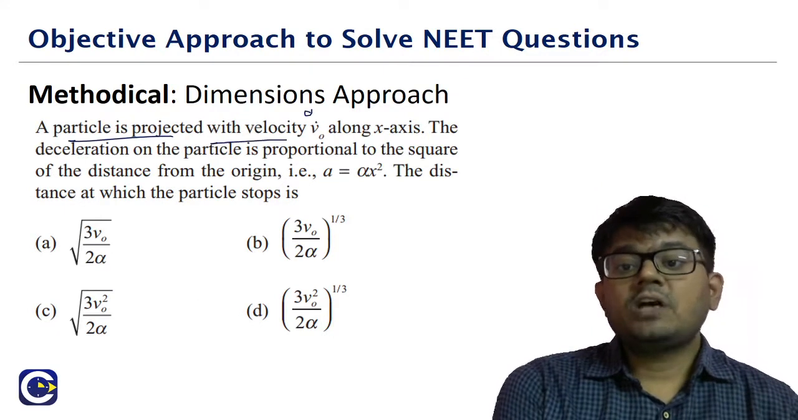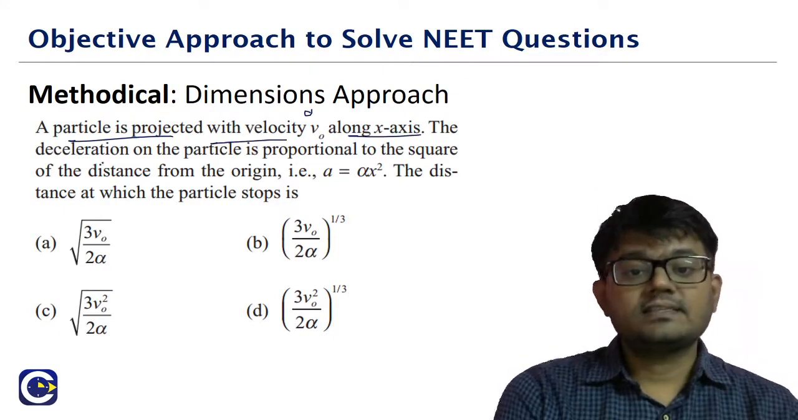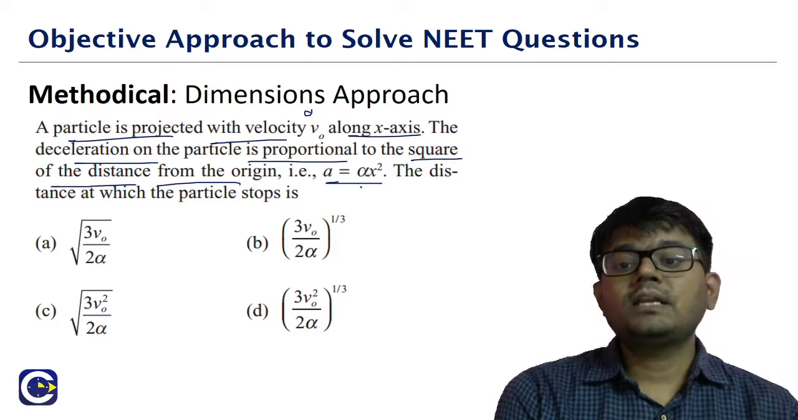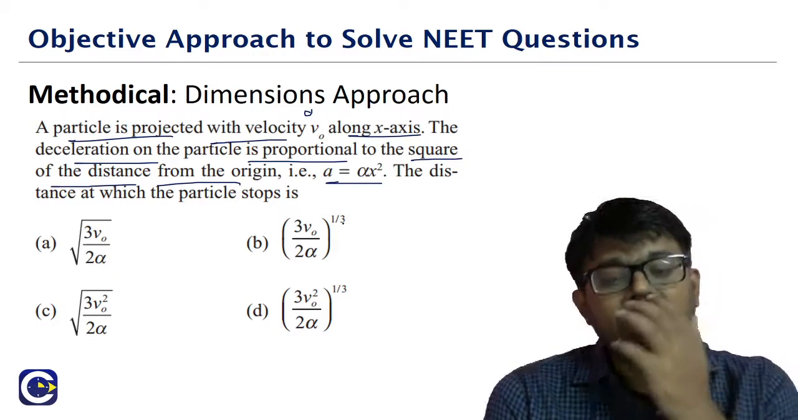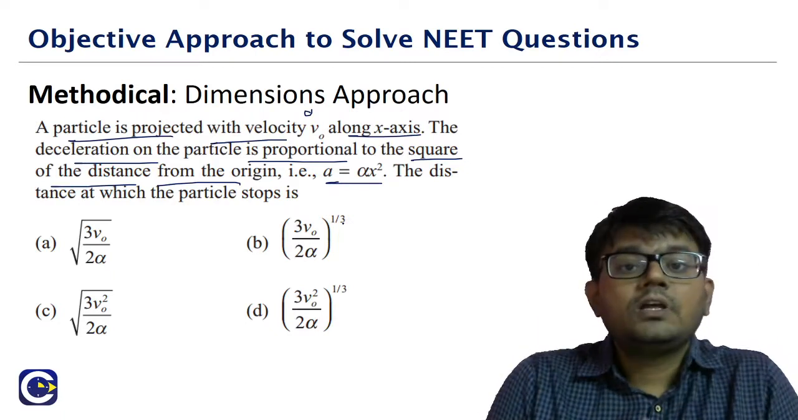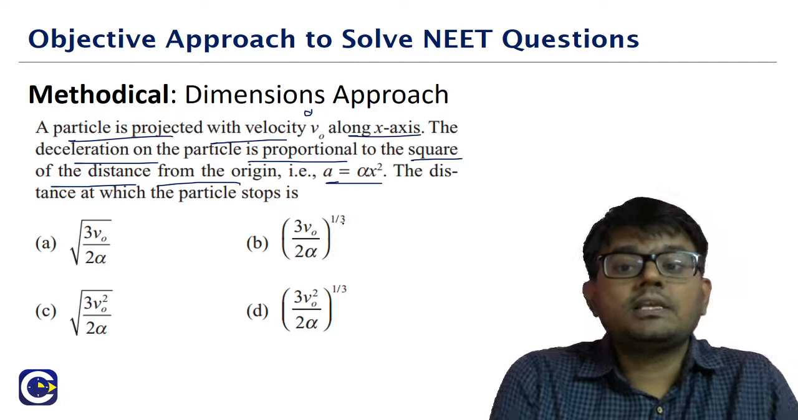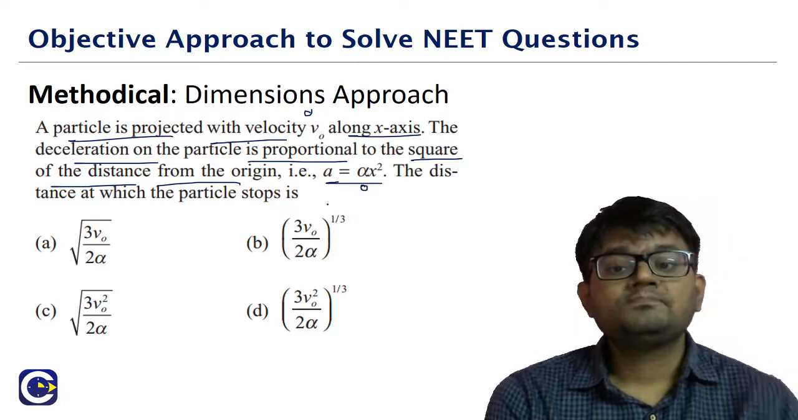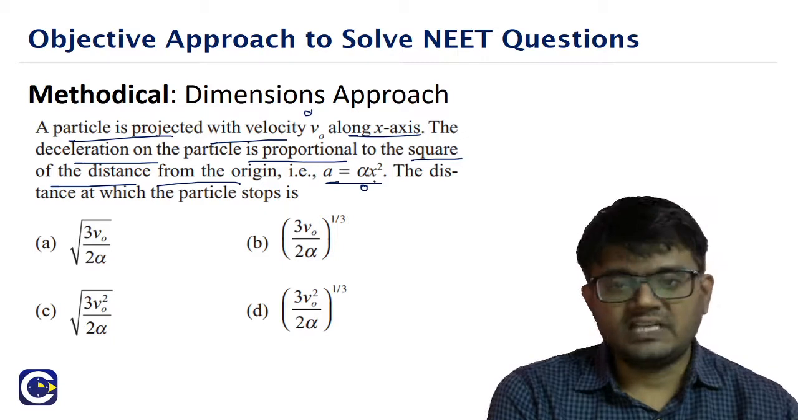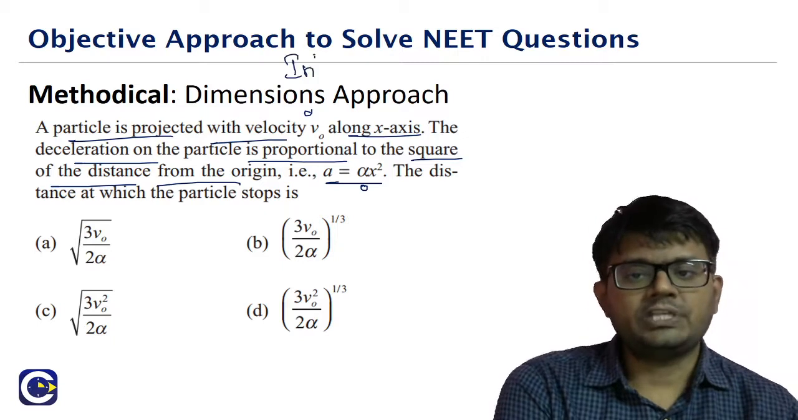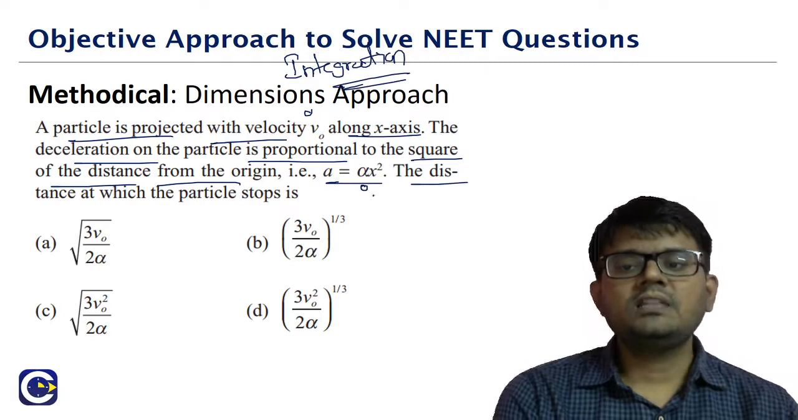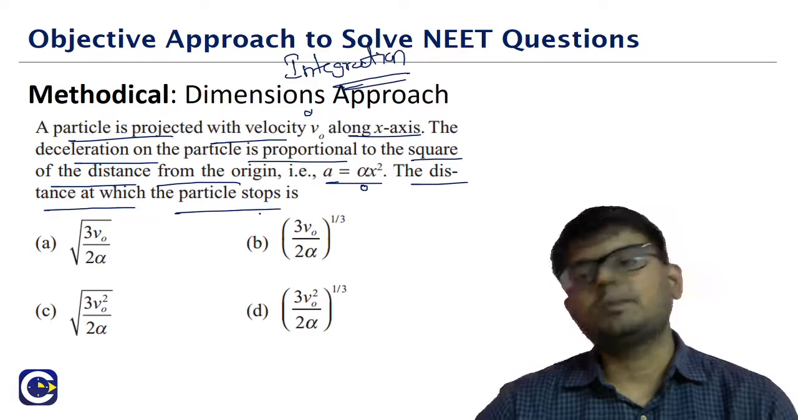A particle is projected with a velocity v0 along the x-axis. The deceleration of the particle is proportional to the distance of the particle from the origin. So the particle is in deceleration. But we are going to solve the question without having an idea of the concept involved. Actually, this is a little bit complicated question, because the acceleration is changing with respect to the position. It is a variable acceleration. If you were really solving the question, we would have to use the integration approach. They are asking the distance at which the particle stops.